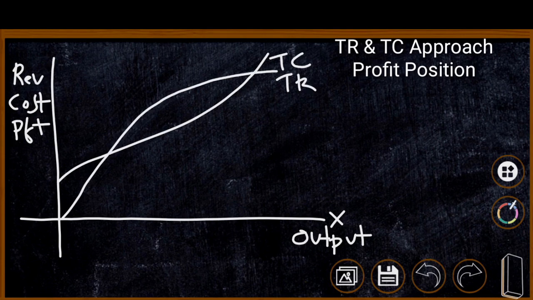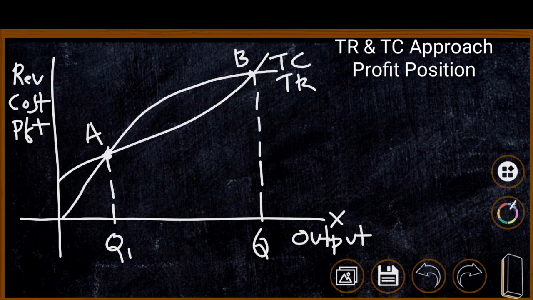The vertical distance between TR and TC is the profit of the firm. TR becomes higher from point A to point B. That means the firm starts earning profit from the OQ1 level of output, and ends its profit at the OQ2 level of output.